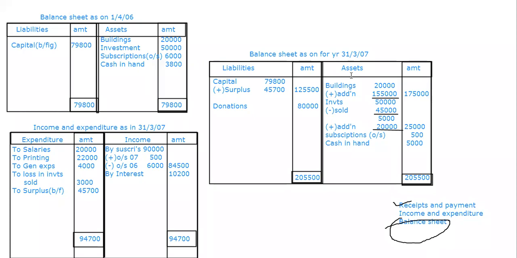Is building a small amount or a bigger construction? It's a bigger construction, no? So it will go to the liability. Donation once again goes to the liability. Interest again will come to the income. Now our payment side: salaries to the nurses, expenses. Boarding is expenses. Rent and taxes are expenses. Cost of vehicle means purchasing a vehicle. Vehicle is an asset, no? So it's an asset. Expenses on vehicles is a regular expense, so it is an expenditure.